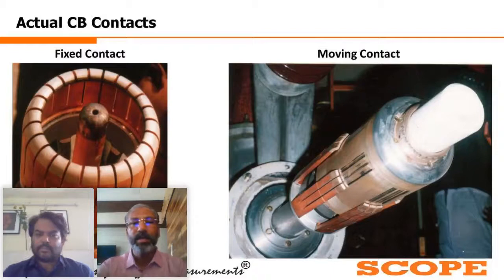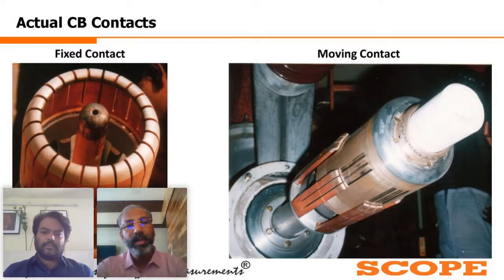So generally, the arcing contact is a composition of copper with tungsten or graphite, so that during the tripping operation, whatever heat is generated because of the tripping is withstood by the arcing contact. So slightly different purposes. Yeah, now you can see it here. So Nilay, if you can move the cursor on the main contact and the arcing contact.